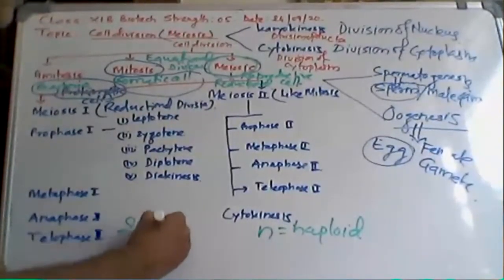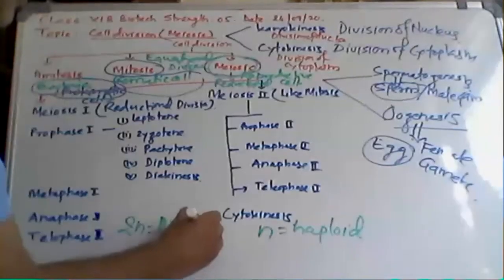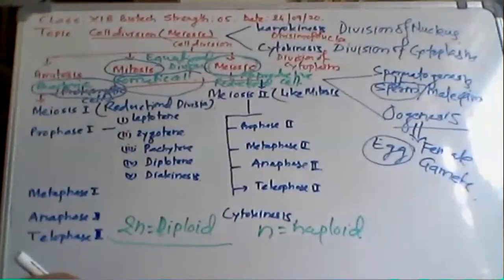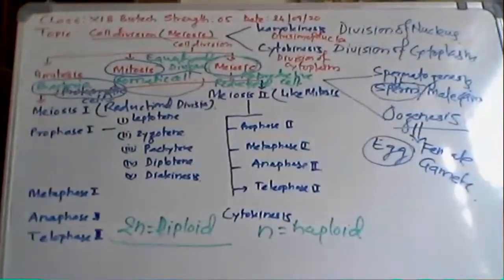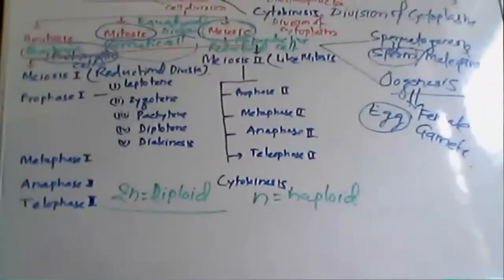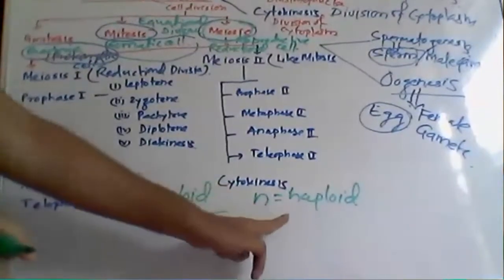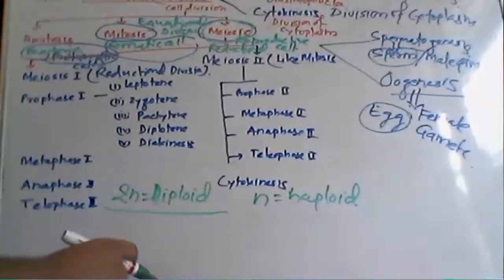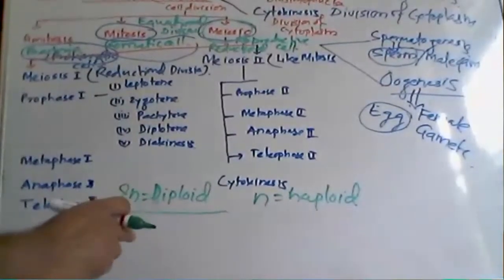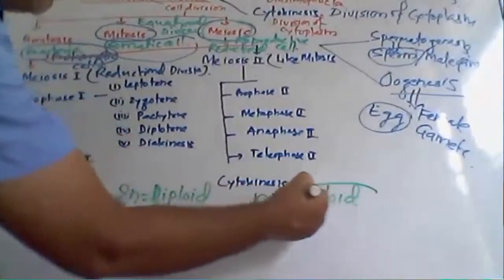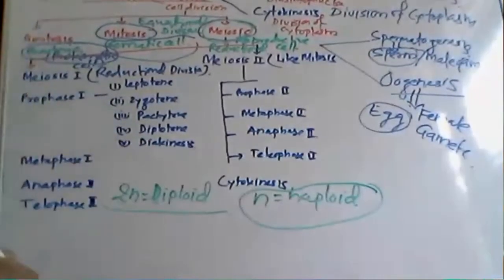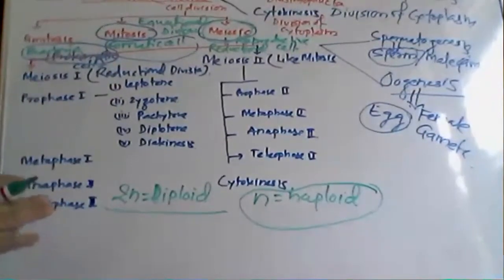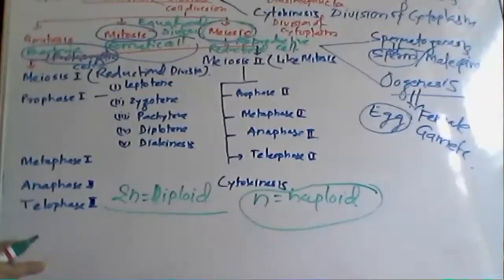If the same number of chromosomes is there, it is known as the diploid condition, and if half the number of chromosomes is there in the daughter cell, that is haploid, which you get only after meiosis, not after mitosis. So this is the difference between mitosis and meiosis.